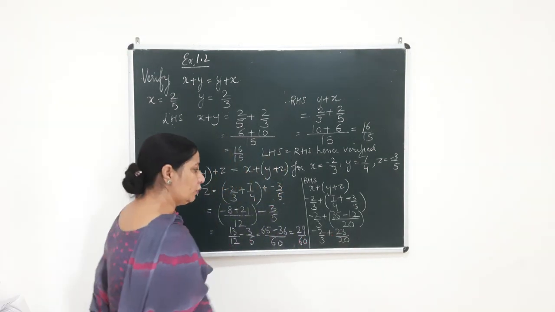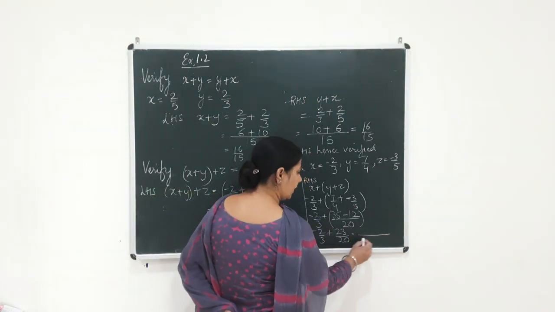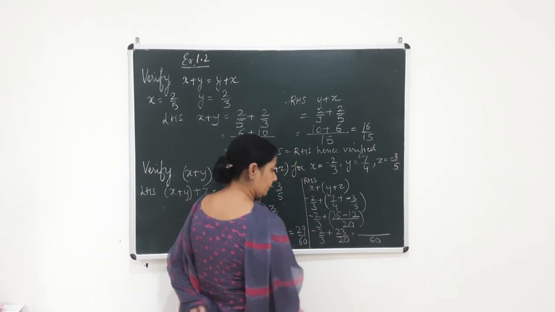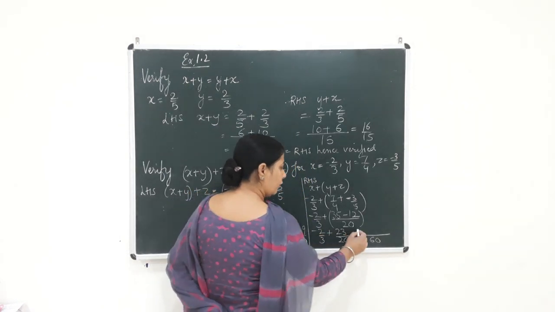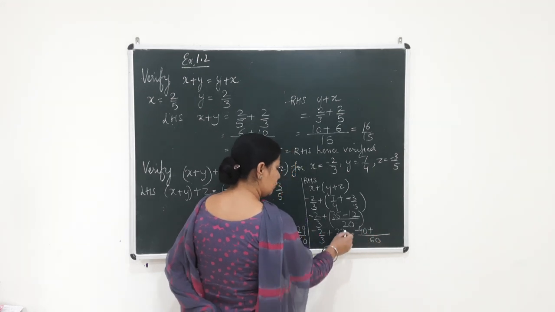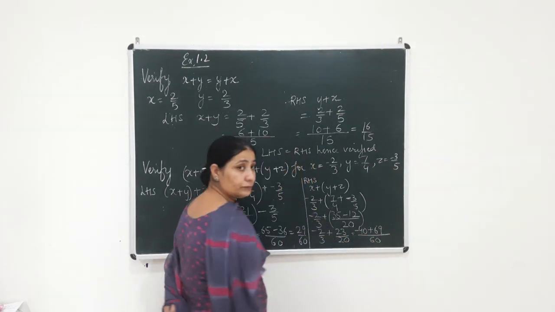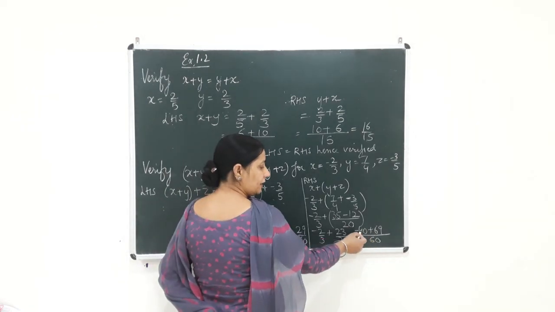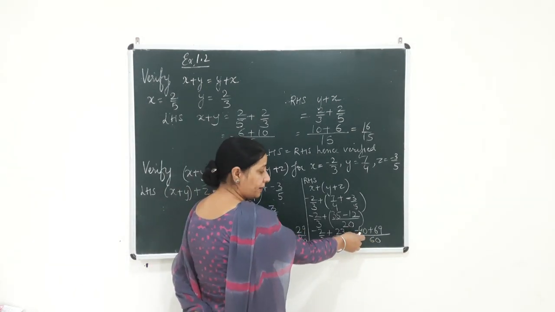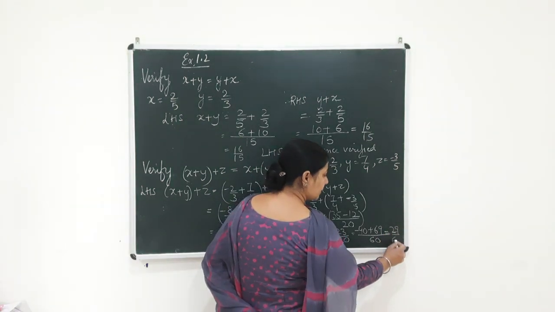Now the last step, we have to take the LCM of this. The LCM of 3 and 20 will become 60. 20 2s are 40, so minus 40 came, plus 23 into 3 that is equal to, beta, 69. So my plus 69 and minus 40, again plus minus minus, sign of the greater value. So the answer to this is 29 by 60.